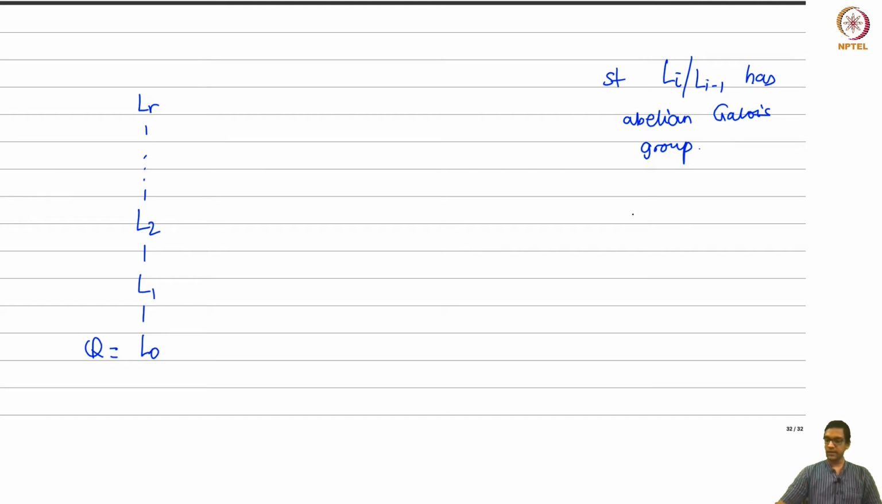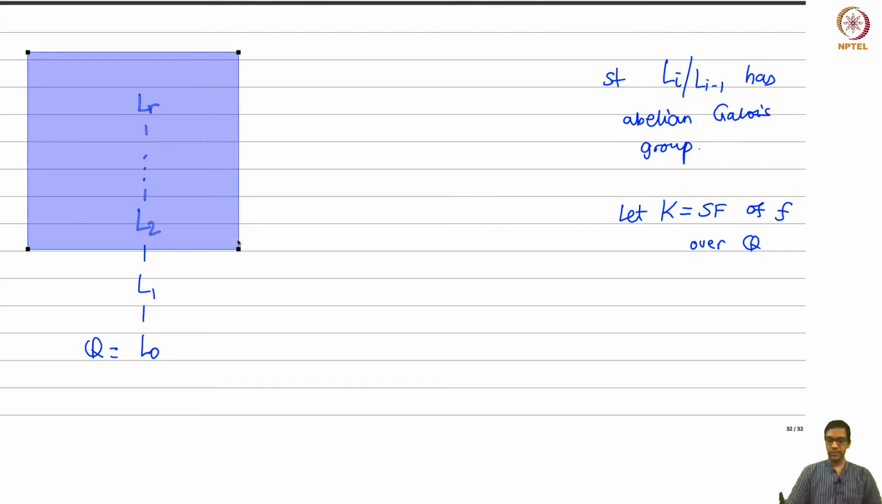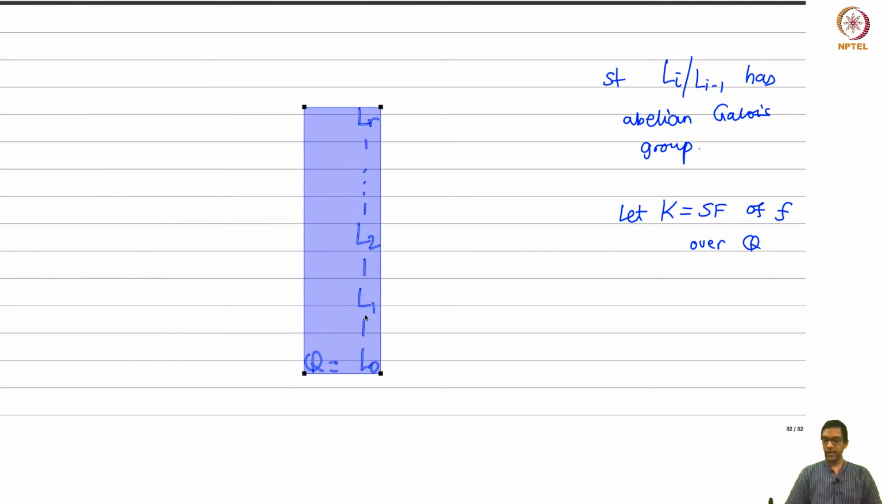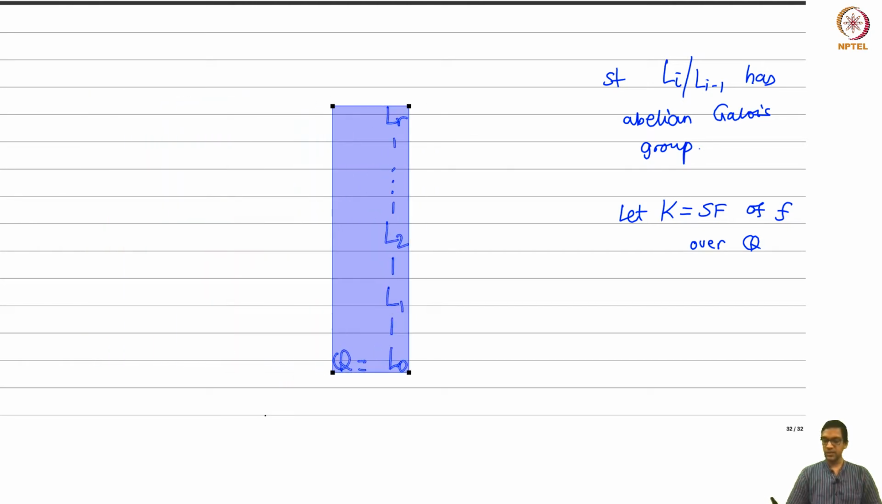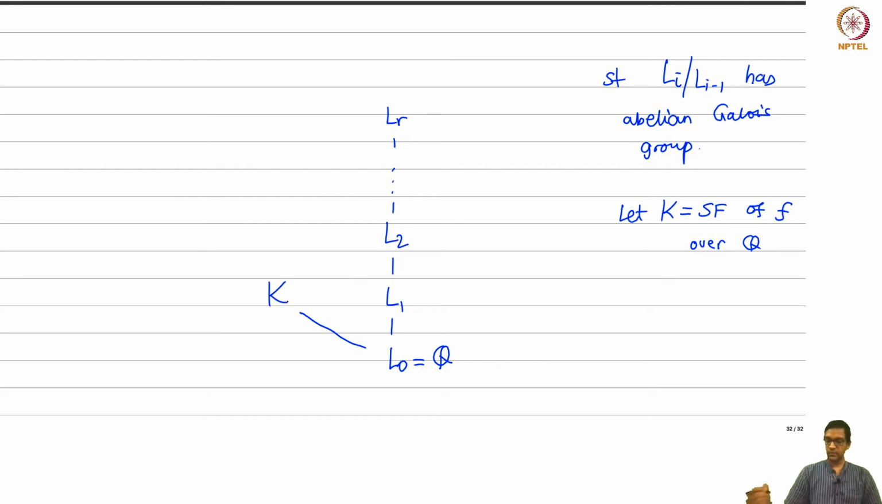Okay, now what else are we assuming? We are assuming that, so let K be the splitting field of the given polynomial f over Q. Okay, so I have a field K. So let me do the following. Let me just push these, make space for K. So this is my tower of extensions, and K is the splitting field of this polynomial over the base field Q.